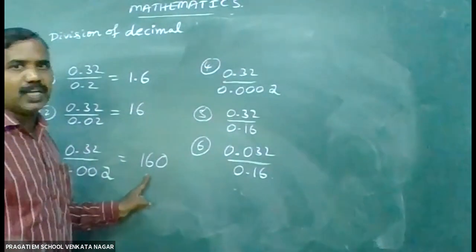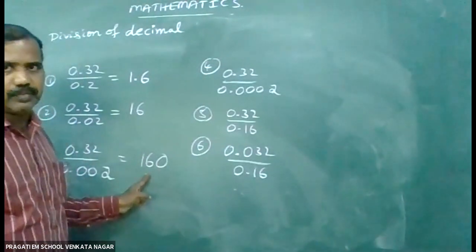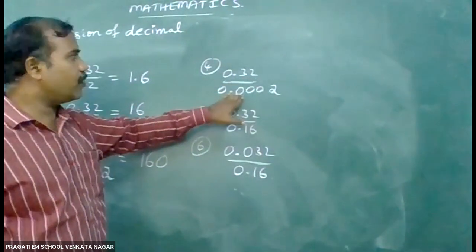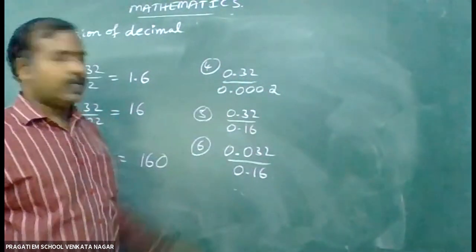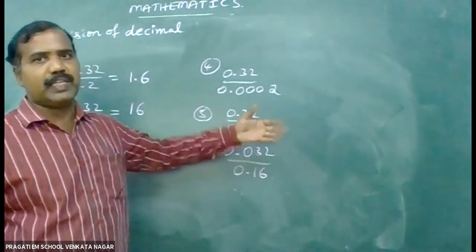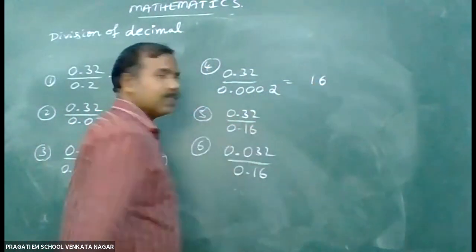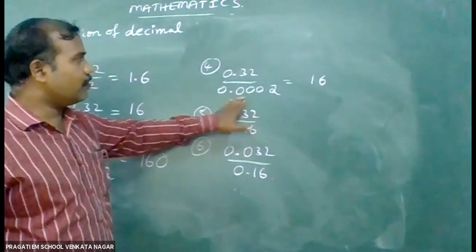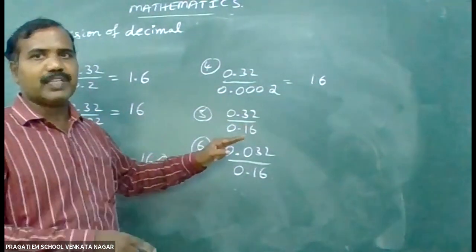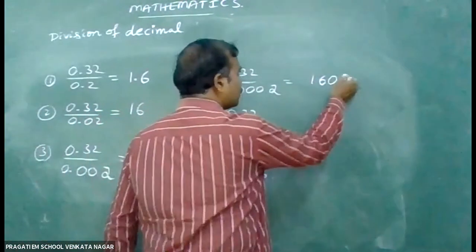Students, these kinds of sums you can do easily without doing any actual calculation. So here 0.32 divided by 0.0002. If you observe here, the denominator is containing more places than the numerator. So 32 by 2, we know that 16 is the answer. Then what next? Here 4 places, here 2. The difference is 2. Since the denominator is containing more places, you just need to keep 2 zeros.